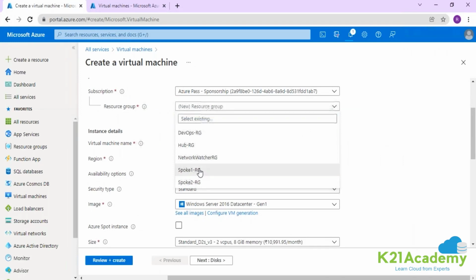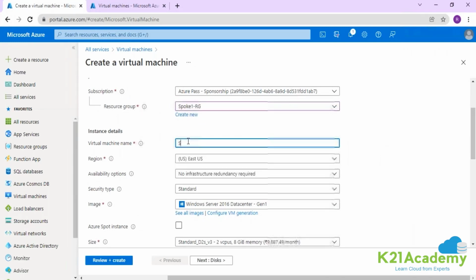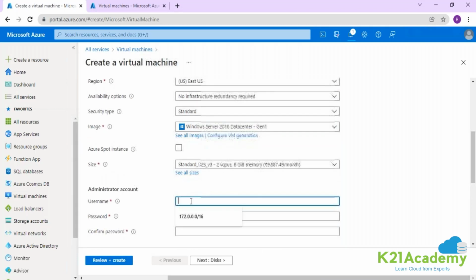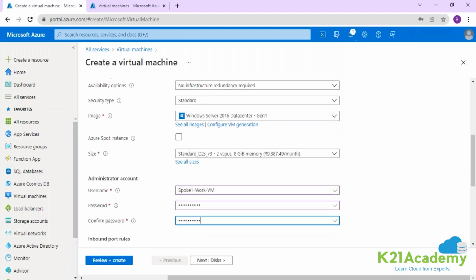So here, first I will be targeting spoke 1, going to give a name, spoke 1 work VM. This you will be keeping in your production subnet, right? So here I'll just put this spoke 1 work machine. No public IP of this machine because this machine is under firewall protection. Even if you give the public IP, you cannot access this machine, because the moment you associate this machine's subnet with the firewall, what is the default rule? Deny all. So I'll just keep it none.